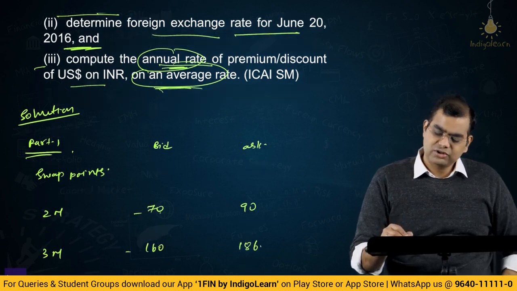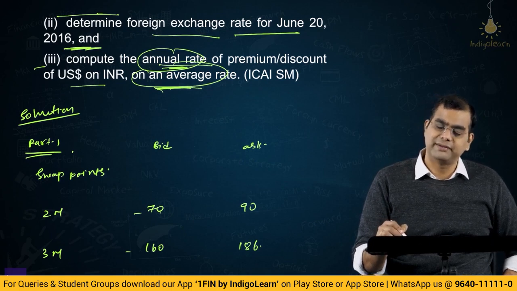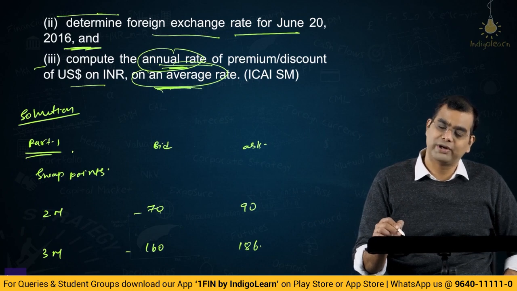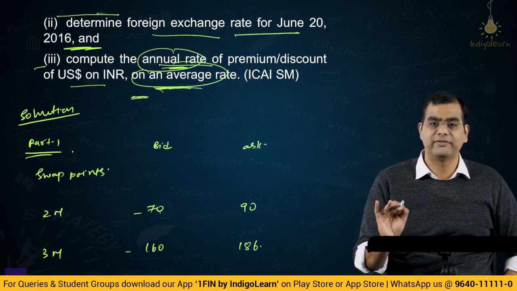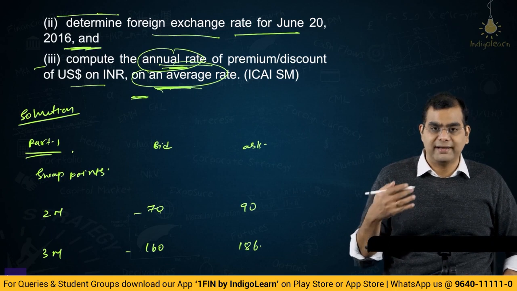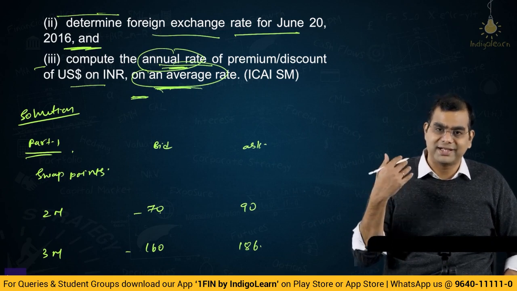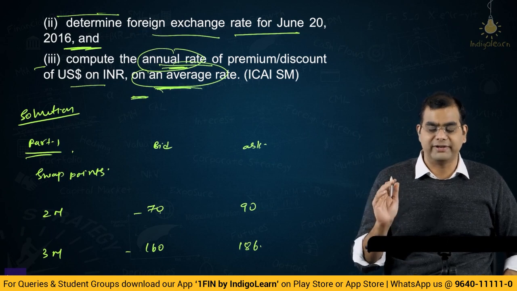So, are they asking us to compute on what average rate? Is this average of bid and ask? Is this average of 2 months and 3 months? Is this average of 2, 2.5 and 3? Is it average of spot, 2, 2.5, 3? What is it average of? It's a very poor question, if you honestly ask me, a poor way of framing a question, because they should specify average rate of what. Are you saying average rate of bid ask, or average rate across periods? Unfortunately that clarity is usually not given here.